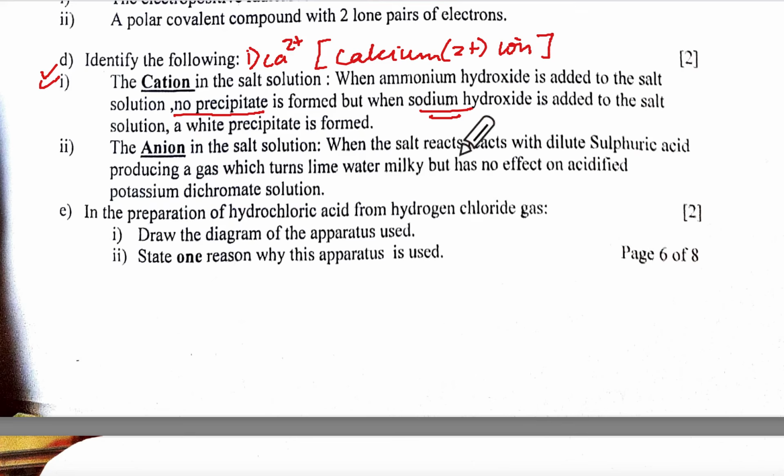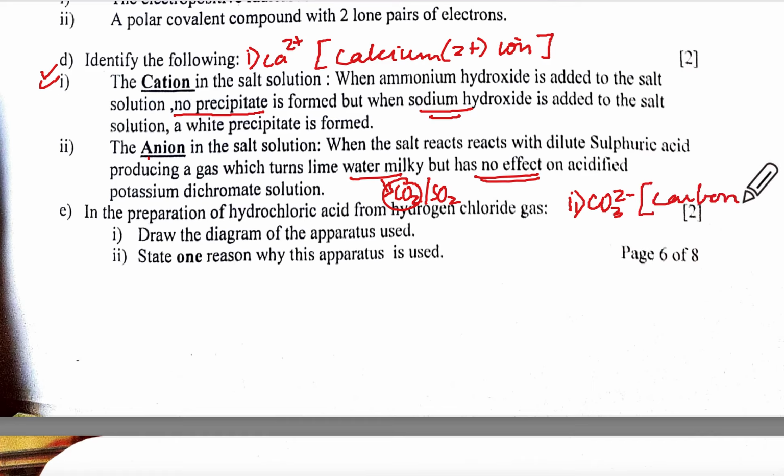Anion in a salt solution: when the salt reacts with dilute sulfuric acid, the gas turns lime water milky. Lime water milky means it will be either CO2 or SO2, but since it has no effect on acidified dichromate, it will be carbon dioxide, which means the anion will be CO3 2 minus. So you will write this as carbonate ion. Anion.